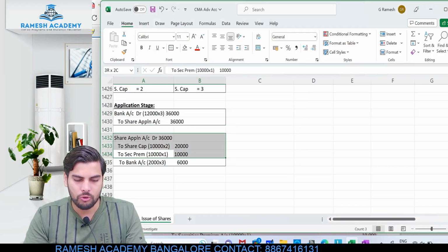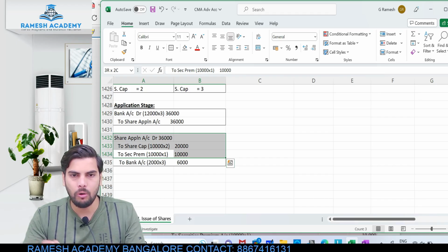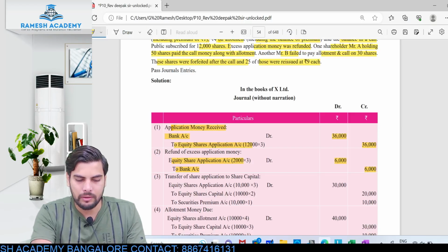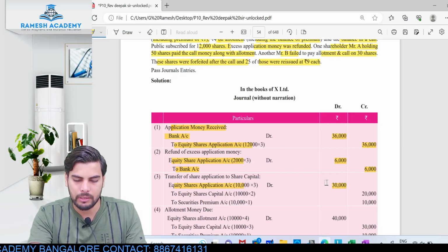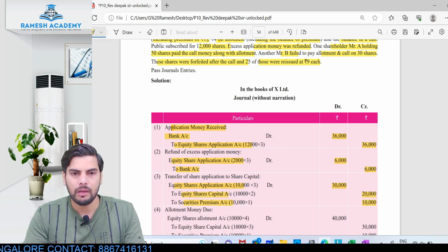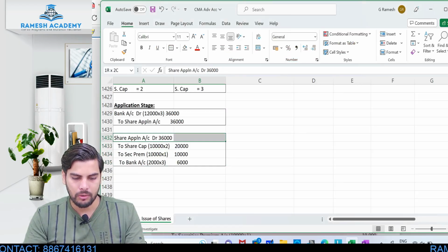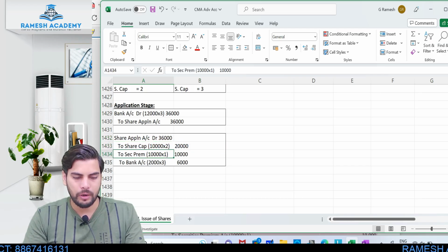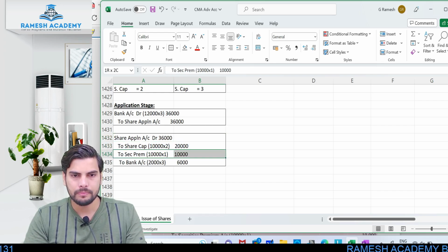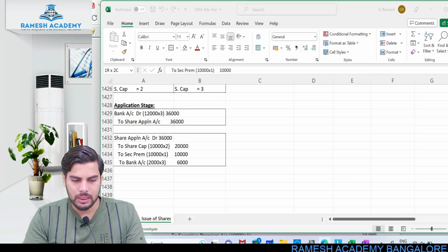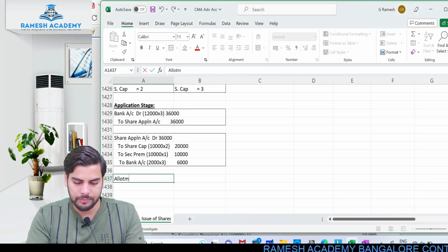Okay, for these two parts they have passed a separate entry, but all the 3 transactions we have passed in a single entry. Okay, so the next entry, if you see, share application account debit 30,000 to share capital 20,000 to securities premium 10,000. Okay, that is with respect to this part. Share application account debit to share capital 20,000 to securities premium 10,000. Is this clear? Okay, now after this, so then comes the allotment stage.